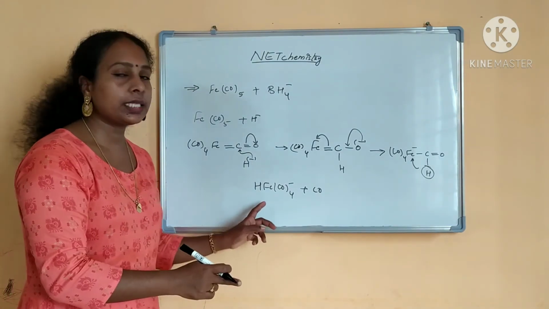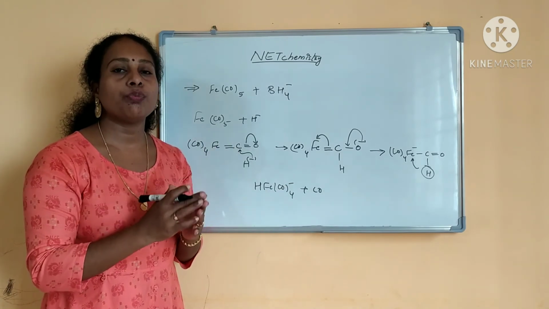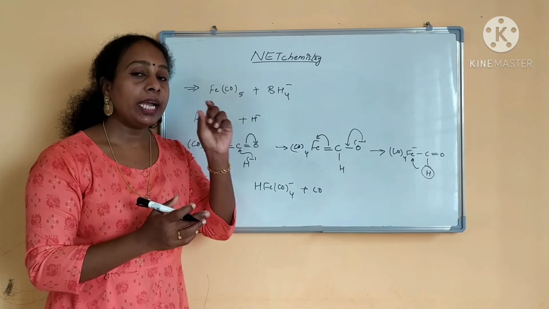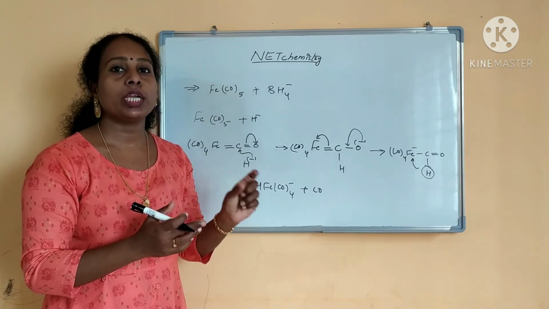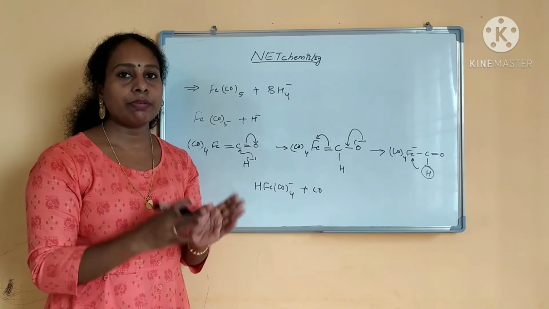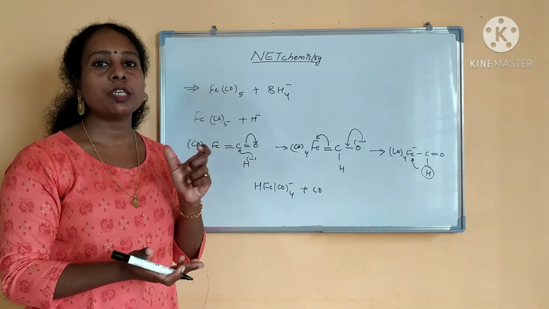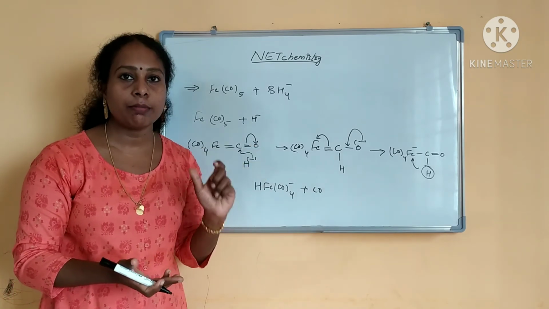This hydrogen complex can combine together to form a metal hydrogen complex. One hydrogen bridge can be formed. Some of the complexes, after attacking by the hydride ion, will be forming a hydrogen bridged complex. We will see one example for that also.